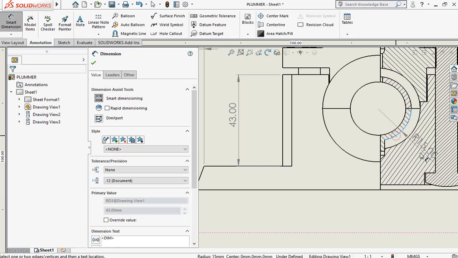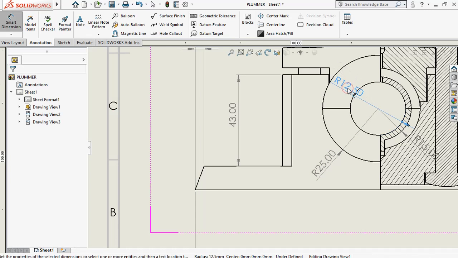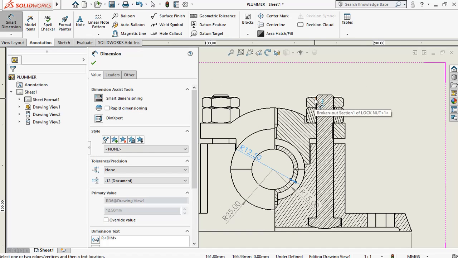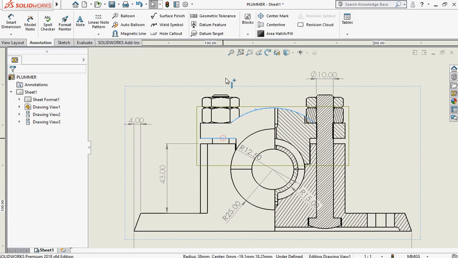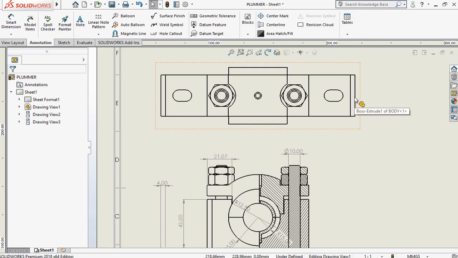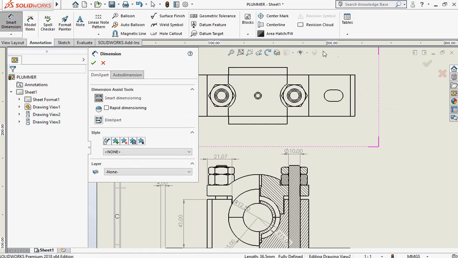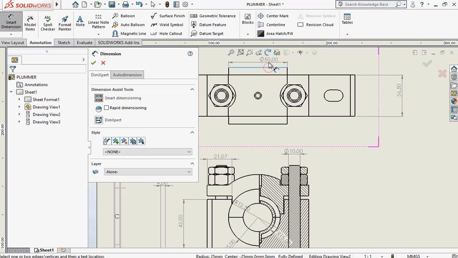Okay, and then this radius, and then this radius. Likewise, diameter.